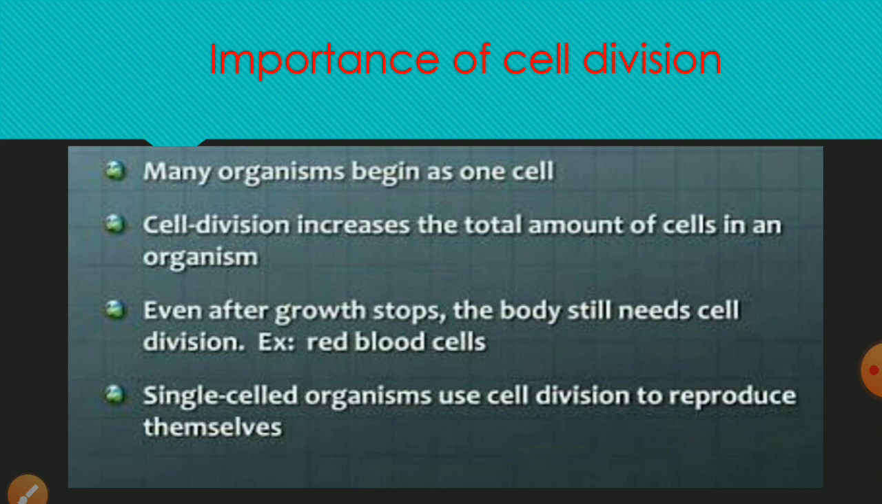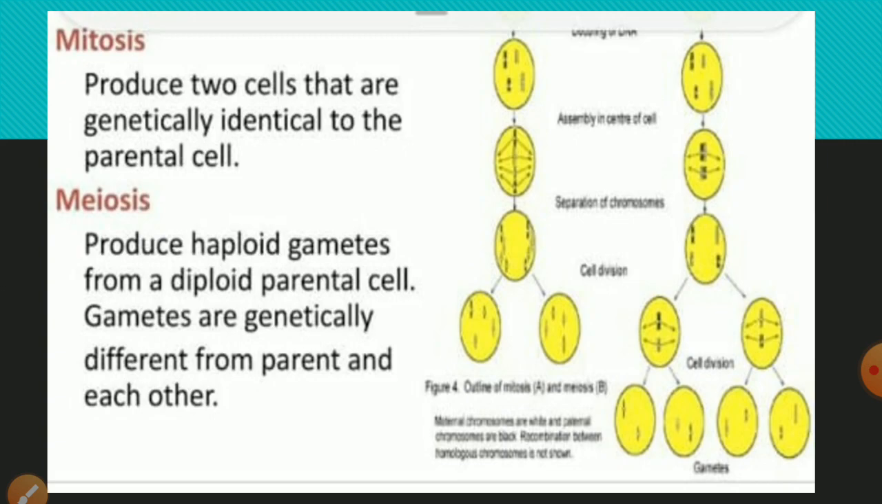cells, and injured cells, and to form gametes, which help in reproduction. So cell division is required. Overall, we can say it helps in growth, replacing old cells and injured cells, and in reproduction. The types of cell division are two: mitosis and meiosis.